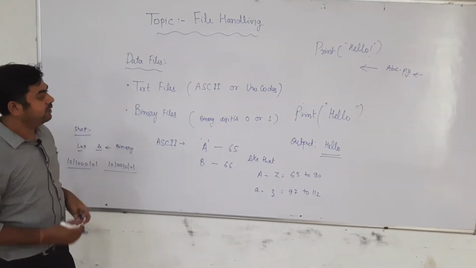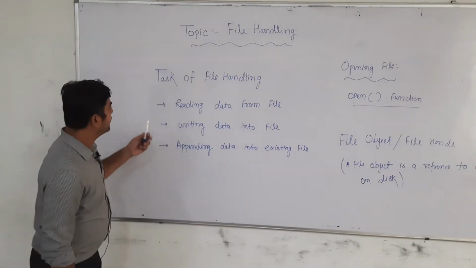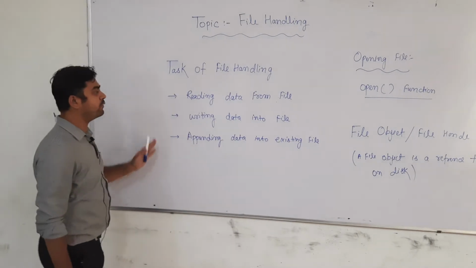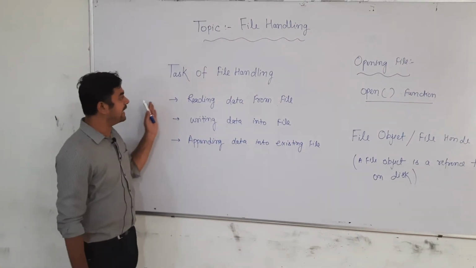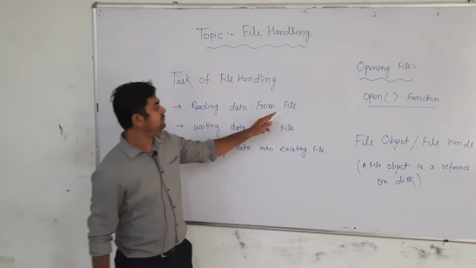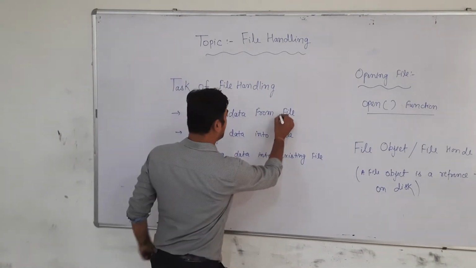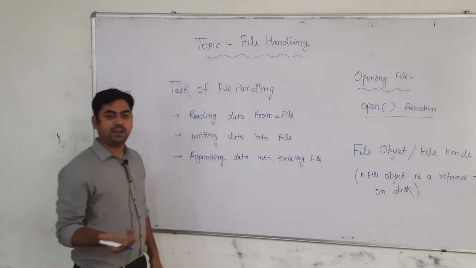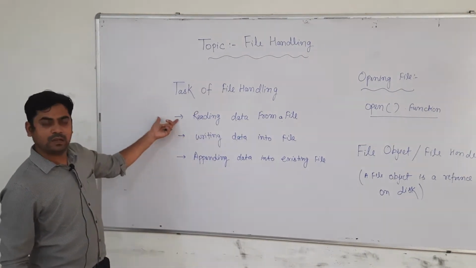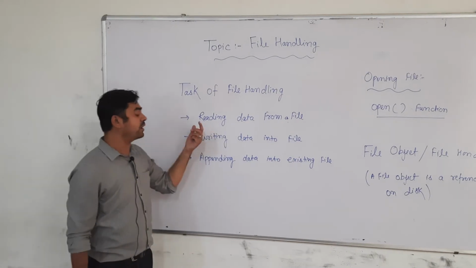Okay, so pause. Now, the tasks of file handling. There are three types of tasks we can perform with the help of file handling. Number one, reading data from a file. Suppose that we have a text file or binary file and we want to read that data from our Python program.